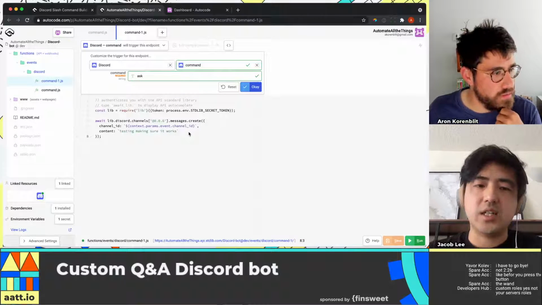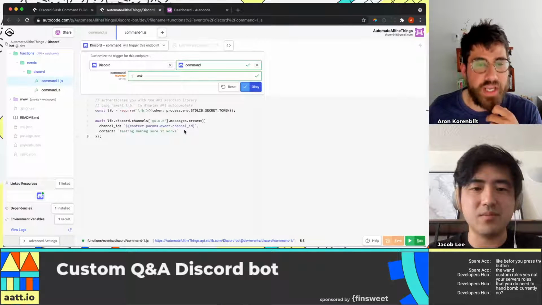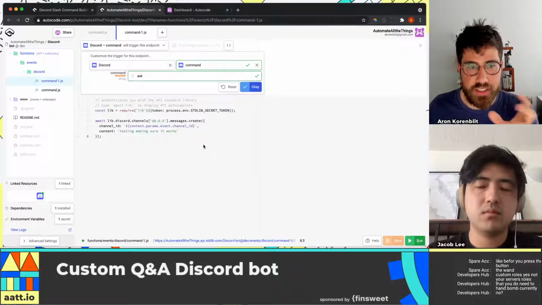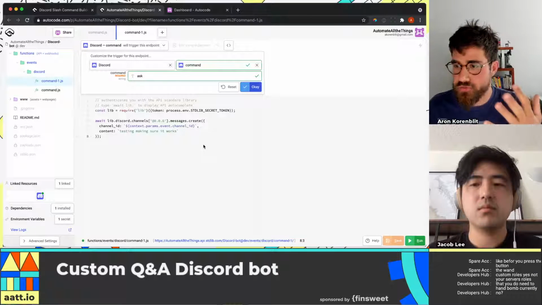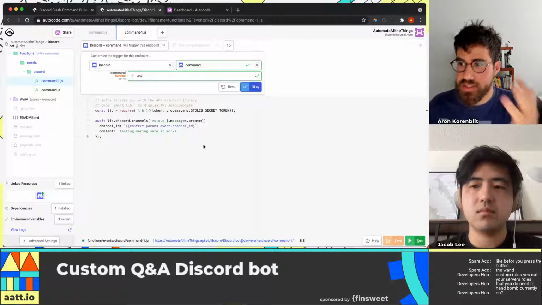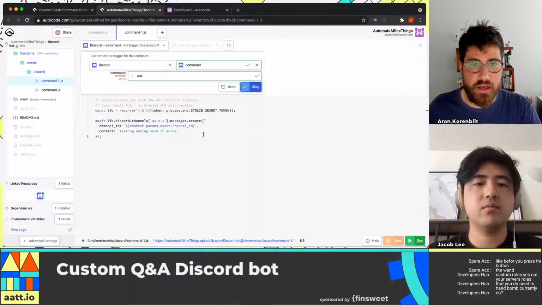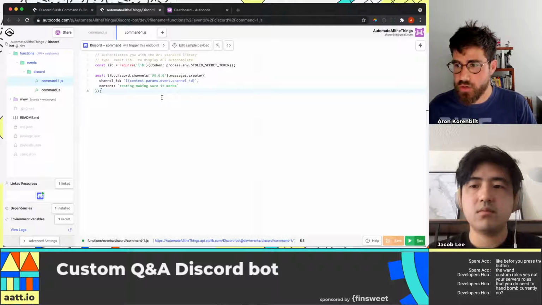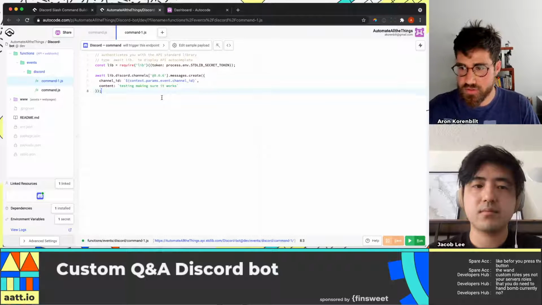Great. And now we can move into the hard coding questions and answer part. So here we want to do two things, if I understand: it's going to take question as an input, then search an array of questions and see if there's a response, and then return the response. Yes. Okay. So I am a code noob, as you know. You've been on the stream before. So walk me through this.